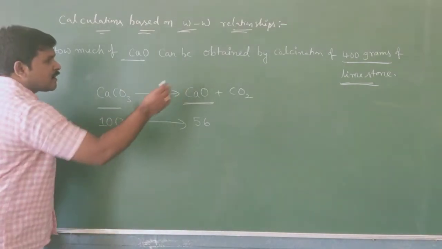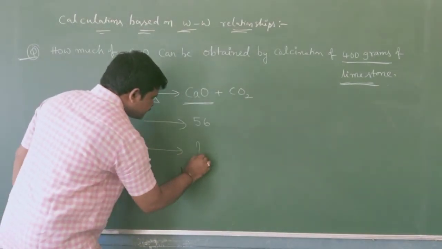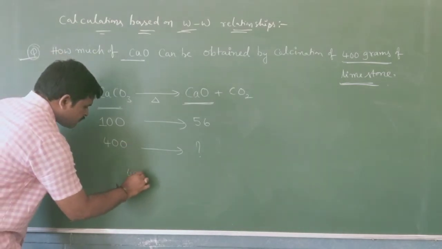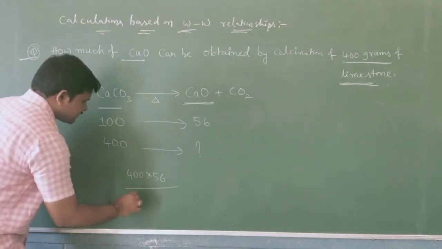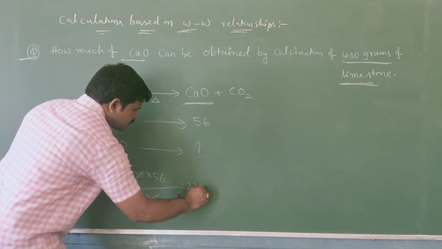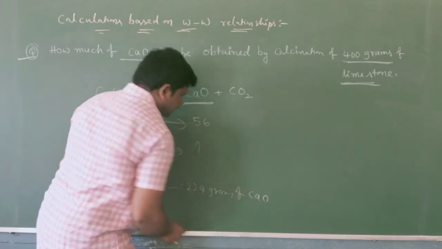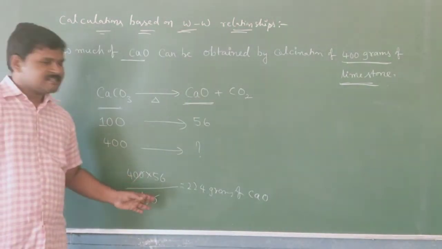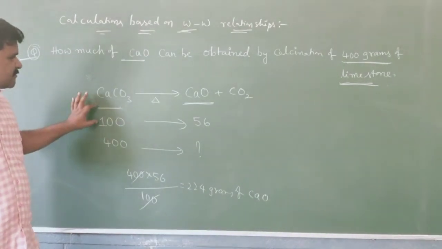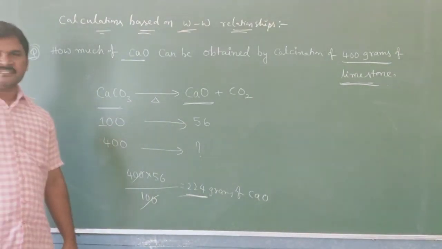If you take 400 grams of limestone, cross multiply: 400 into 56 divided by 100. 4 into 56 is 224 grams of CaO obtained.